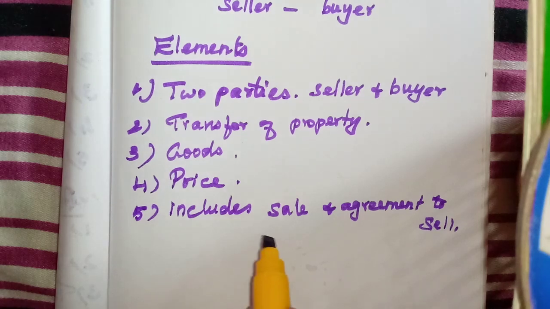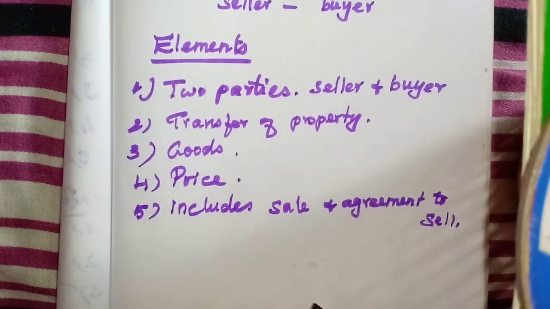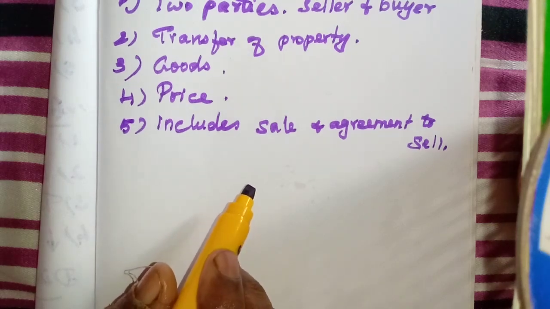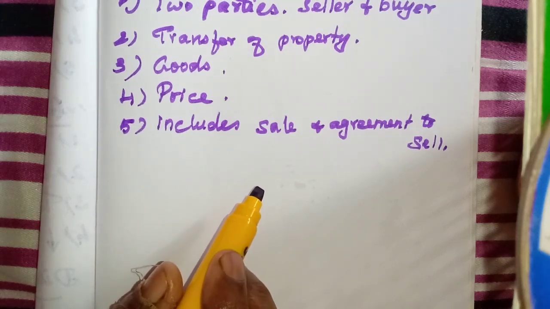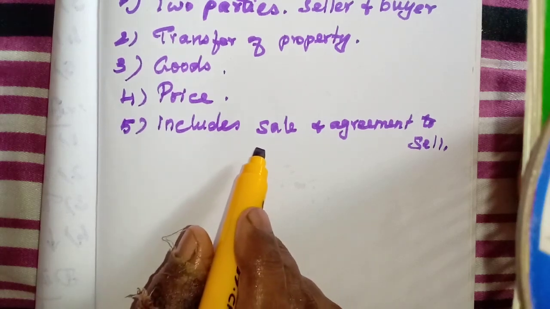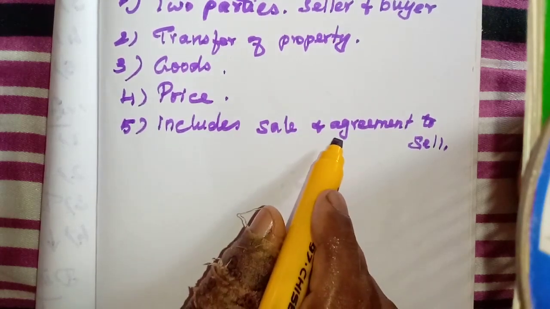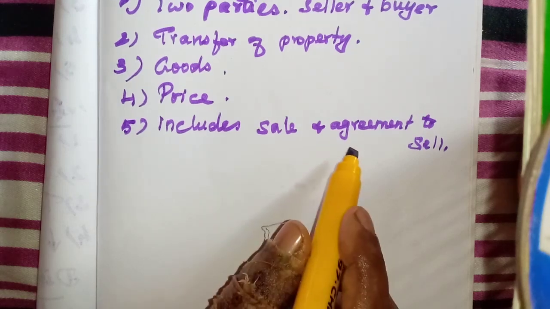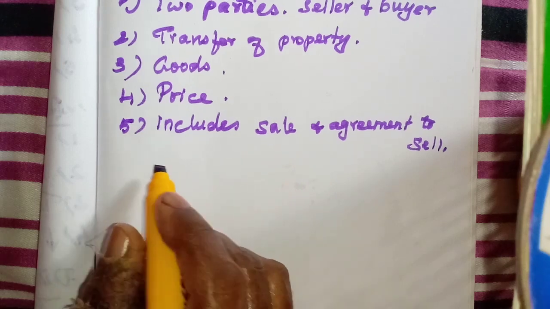So what is the difference between sale and agreement to sell? Sale means the transfer of ownership and getting the payment will be done at the same moment, at the time of sale. But in an agreement to sell, they agree to sell, but the actual transaction takes place on a future date. That is the difference.